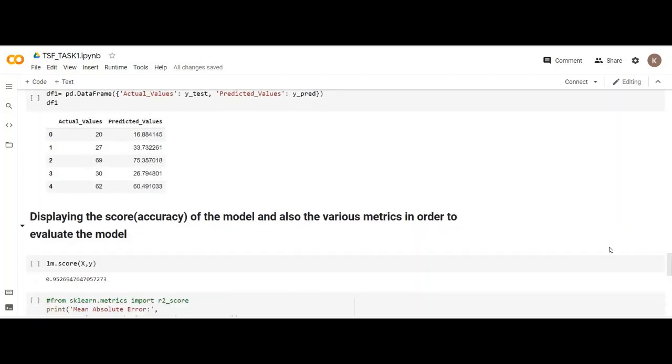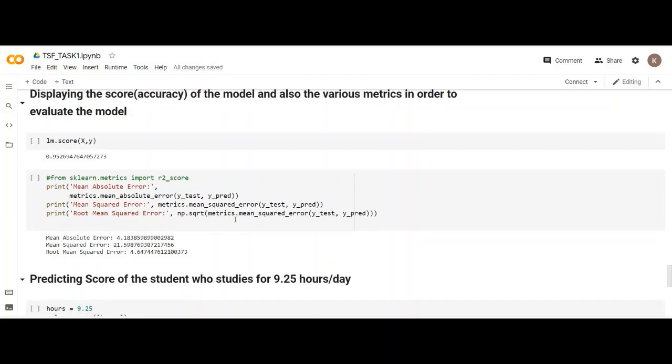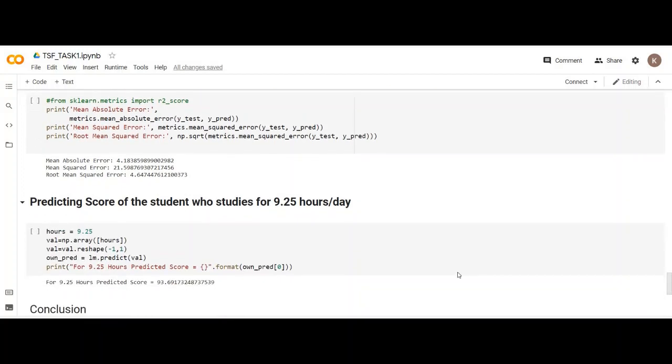And in order to check the accuracy of our model, I have used the score method. So our model is about 95% accurate, which is pretty good. And then I have used the metrics in order to evaluate the model, that is mean absolute error, mean squared error, and root mean squared error. As you can see, the mean absolute error is 4.18, mean squared error is 21.5, and root mean squared error is 4.64. So basically it shows the error of the model.